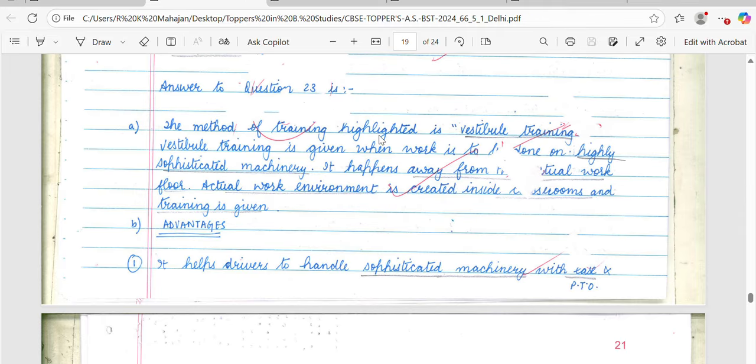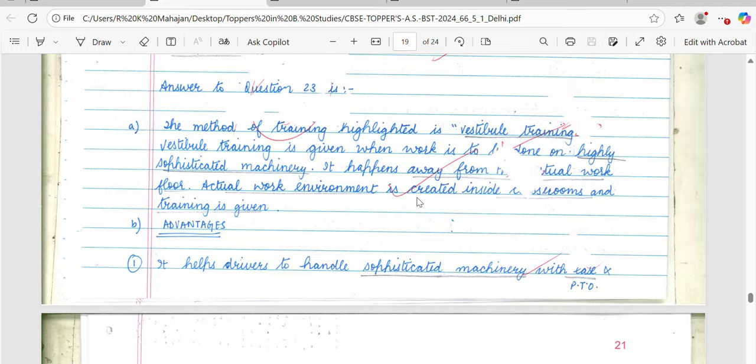Let's see what answer the student has given. The student has highlighted vestibule training, because vestibule training is training provided by companies on identical machines and equipment which have to be used in real life, so that before the actual machines are used, the employees are well trained and well versed with using the techniques, and heavy losses can be avoided.